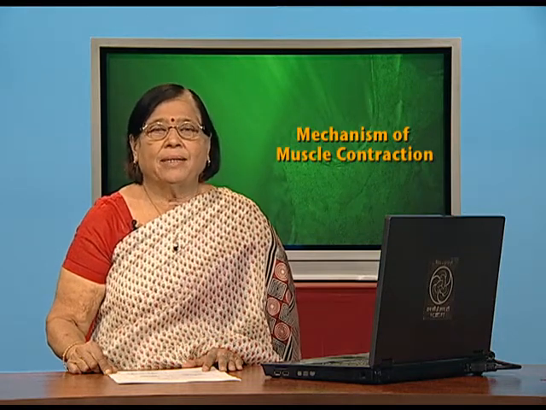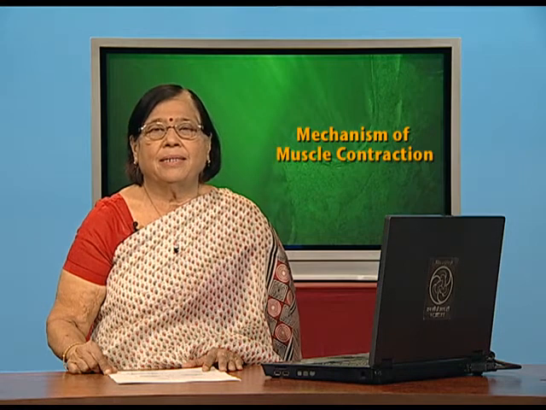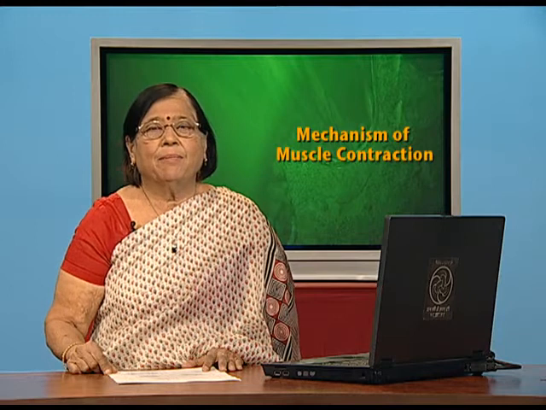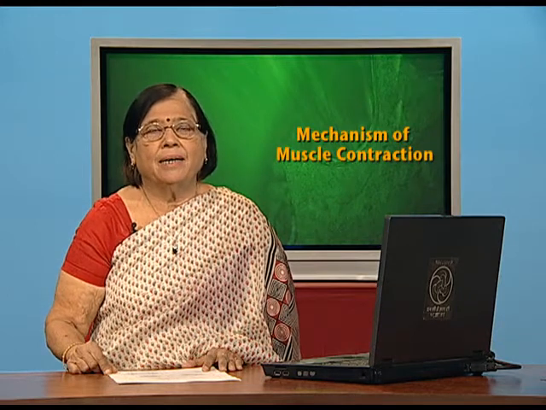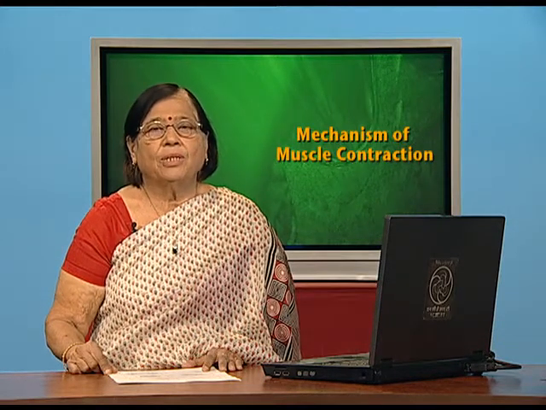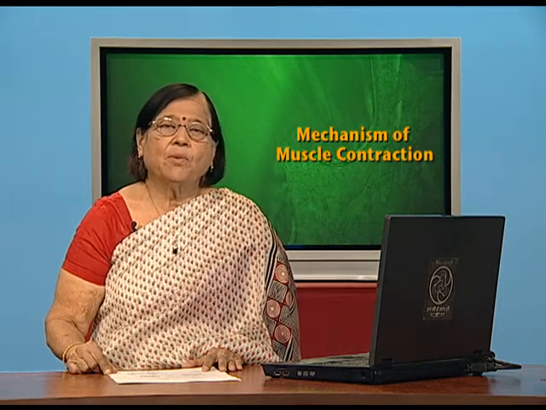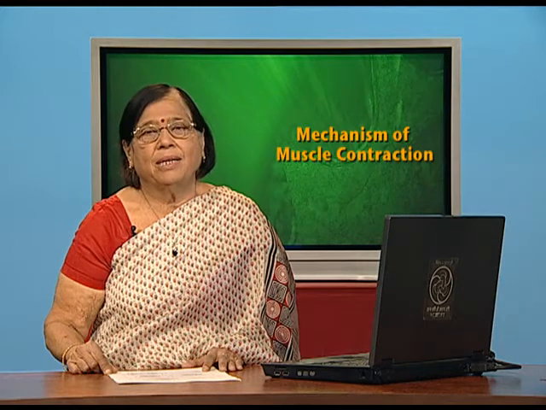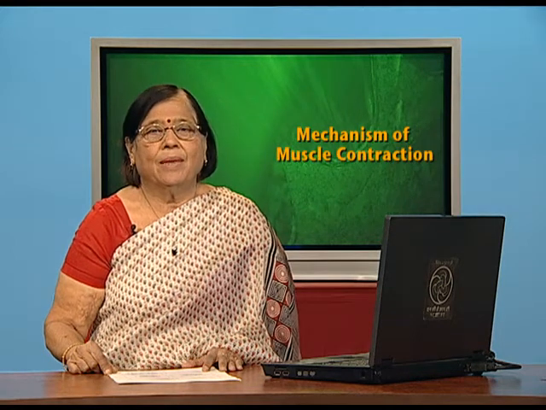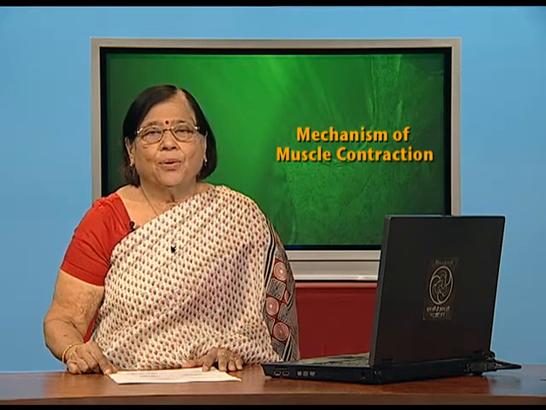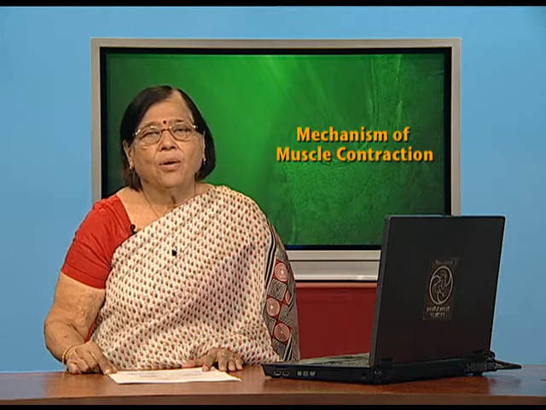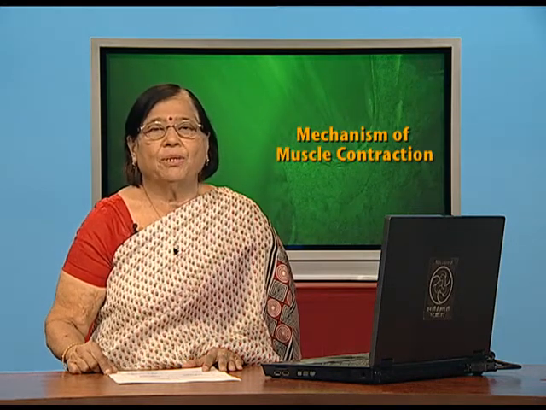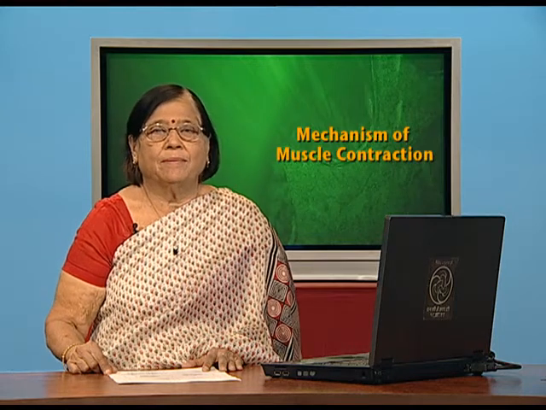Now, after knowing this, we will try to understand the mechanism of muscle contraction. The muscle is going to contract under the action of the motor neuron. So, what is the motor neuron doing when it is carrying a stimulus to the muscle cell? This motor neuron, when it is ending onto the muscle cell, will release a neurotransmitter called acetylcholine.